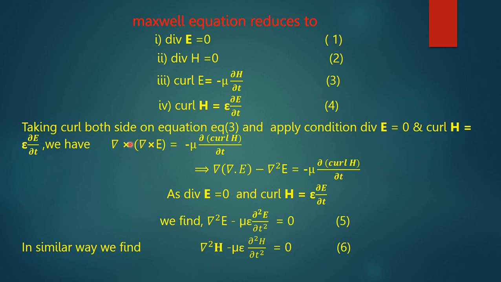In a similar way, if we take curl on both sides of the equation curl E is equal to minus mu del H by del t, and put the condition divergence H is equal to 0, then we find del square H minus mu epsilon del square H by del t square is equal to 0.